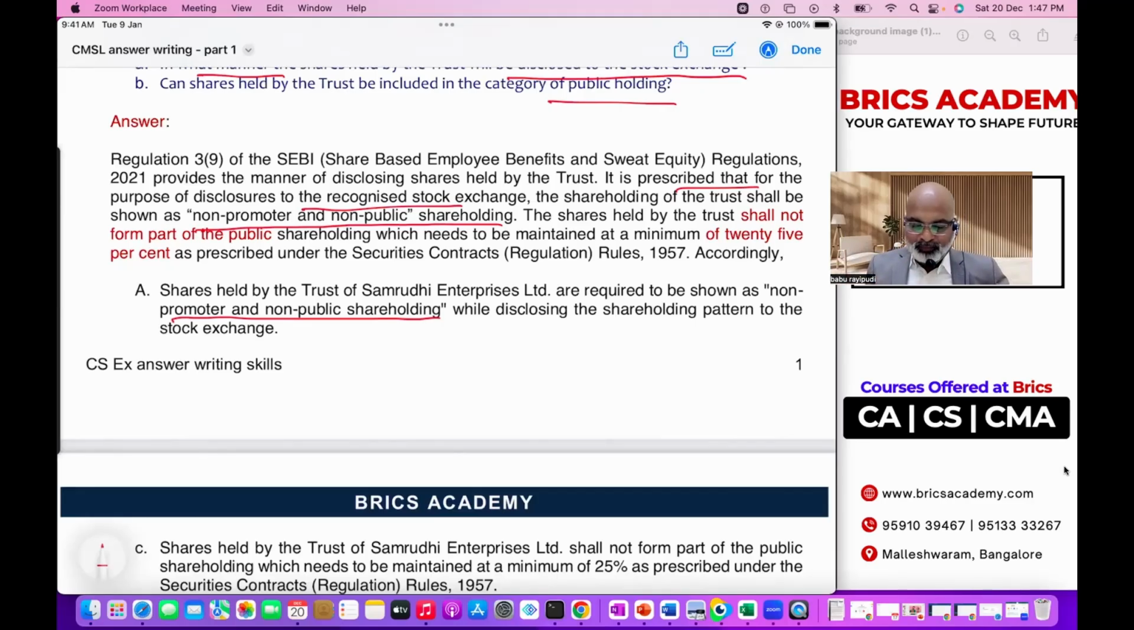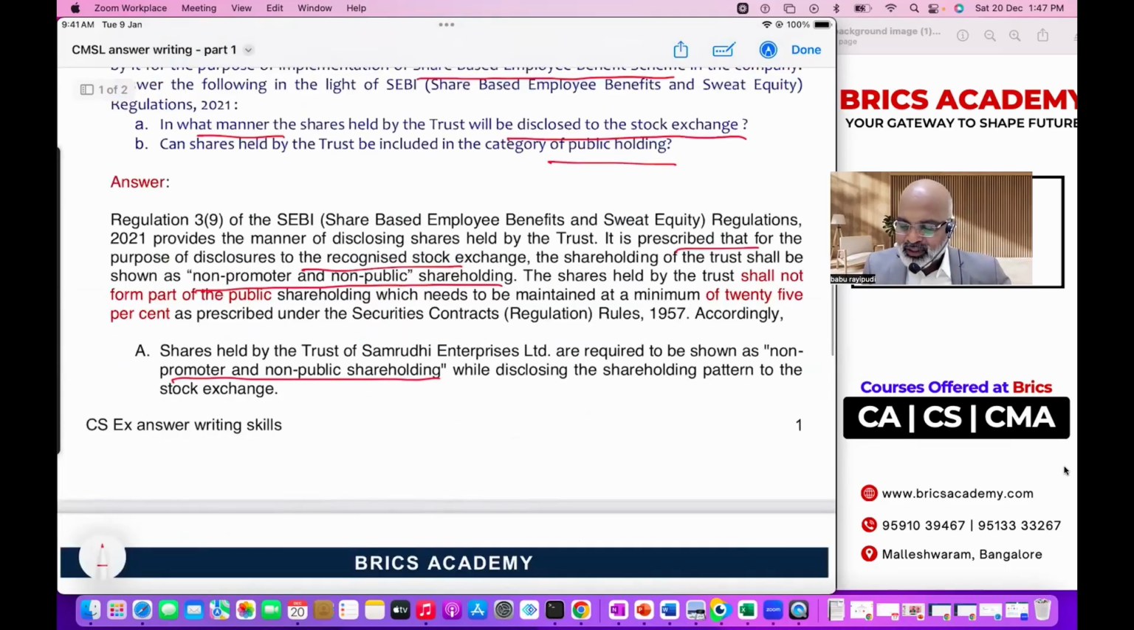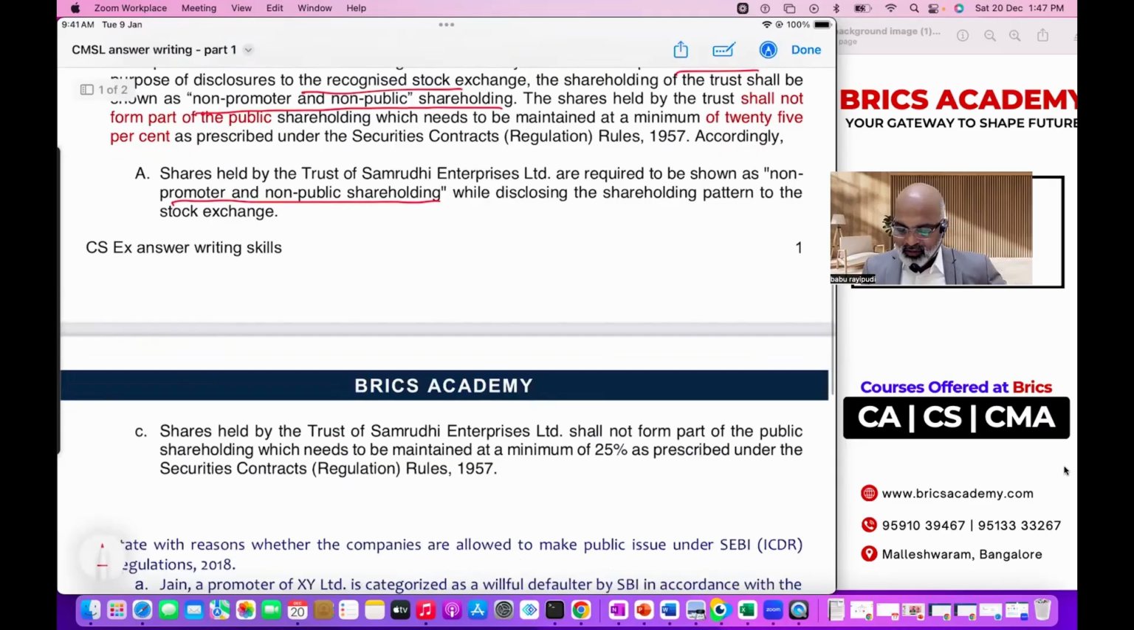Next question: can shares held by the trust be included in the category of public shareholding? It cannot be. The shares held by the trust on behalf of employees cannot be treated as public shareholding. So it is not a public shareholding. Public shareholding means every company should have public shareholding of, let's say, at least 25%. That rule will not apply here.